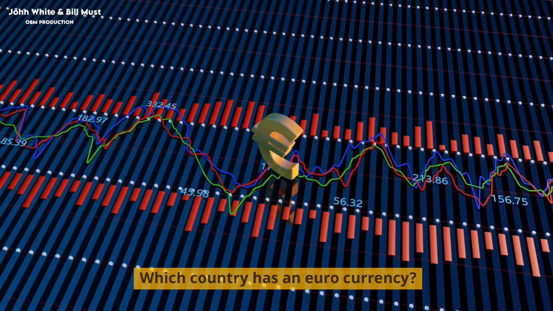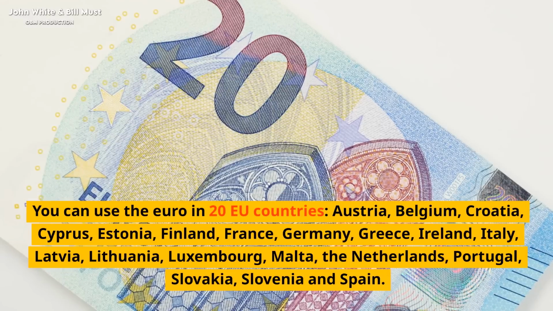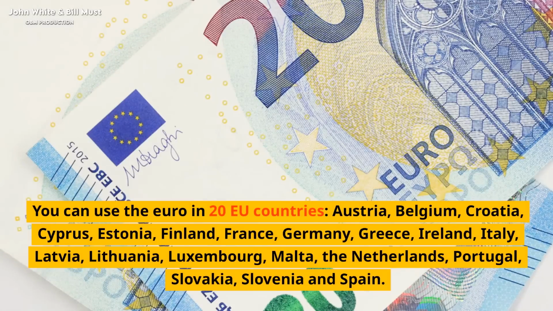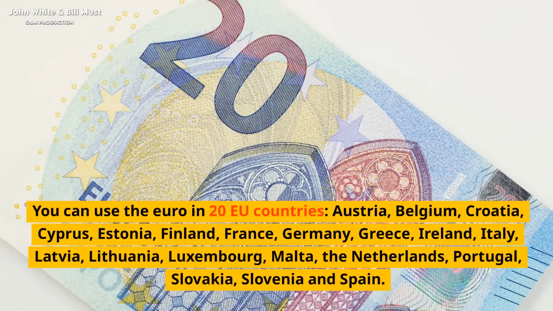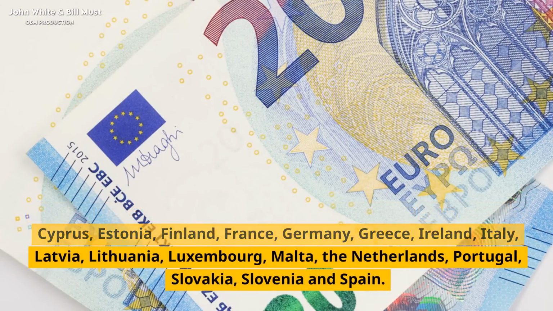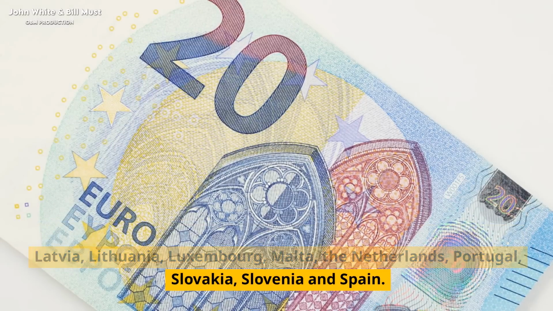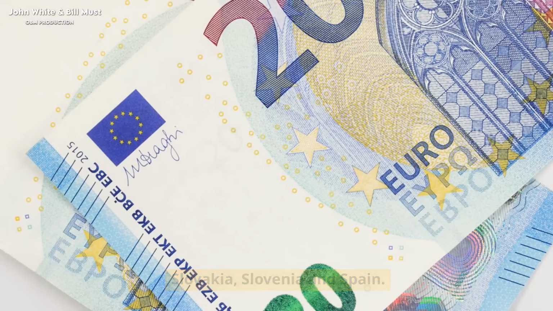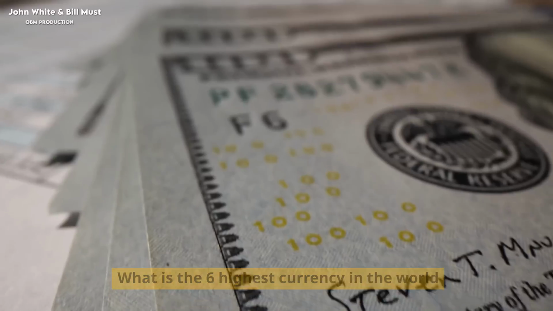Which country has the euro currency? You can use the euro in 20 EU countries: Austria, Belgium, Croatia, Cyprus, Estonia, Finland, France, Germany, Greece, Ireland, Italy, Latvia, Lithuania, Luxembourg, Malta, the Netherlands, Portugal, Slovakia, Slovenia, and Spain. What is the 6th highest currency in the world?